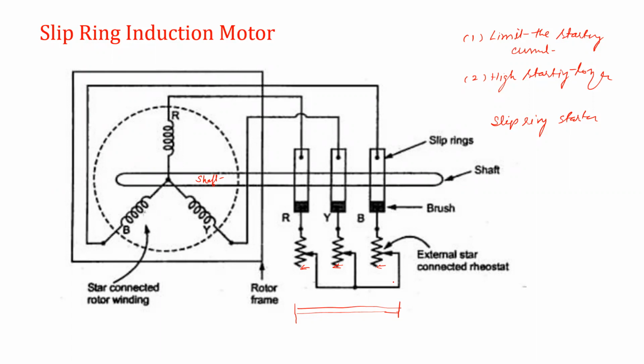This starting resistance serves two purposes. One is to limit the starting current and second is to provide high starting torque at the time of starting. Therefore, the slip ring induction motor is used in hoists and cranes where high starting torque is needed. So next time we will see the working operation of the three-phase induction motor.